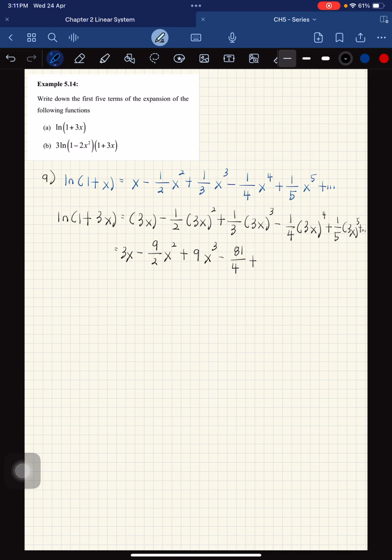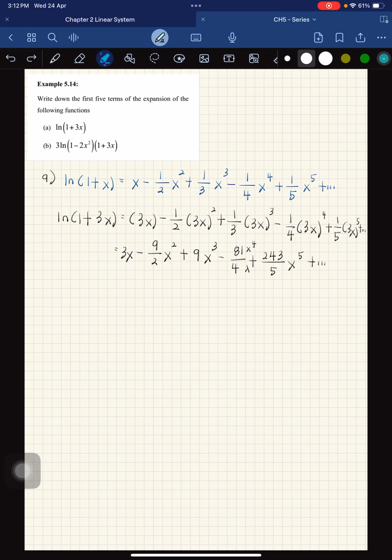Plus 3 to the power of 5. By using your calculator, 3 to the power of 5 gives you 243, so 243 over 5 x to the power of 5, plus and so on. So this is the answer, the 1, 2, 3, 4, 5 terms. Okay, so this is the answer.